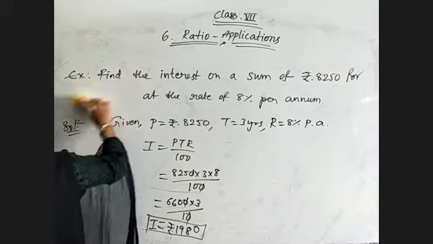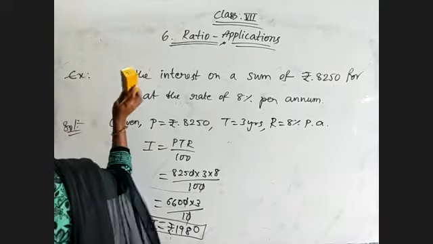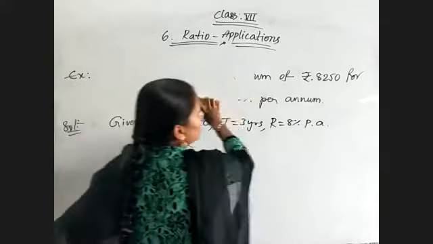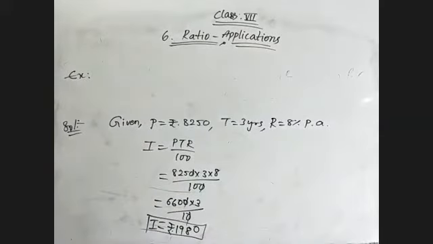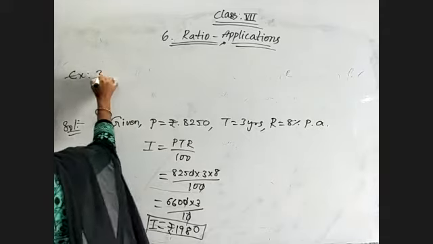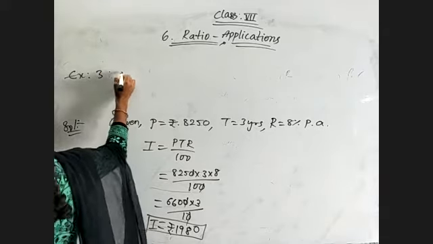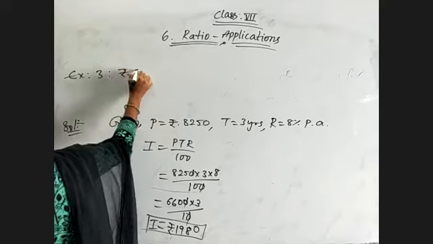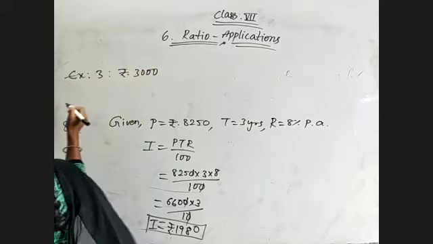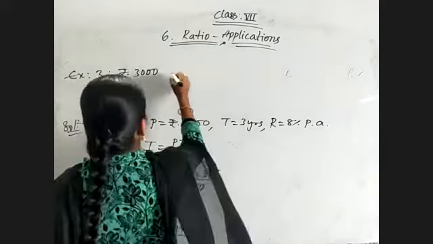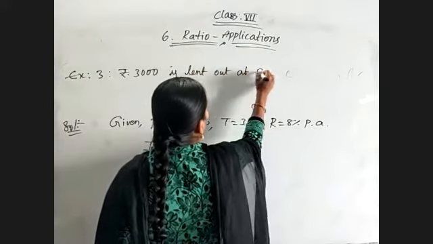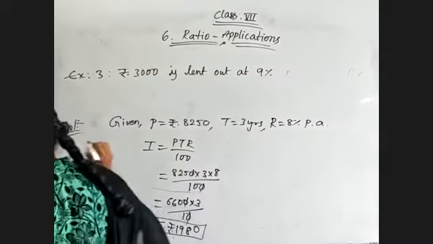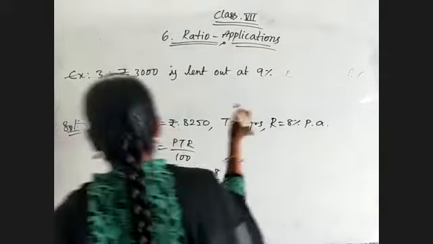Now coming to the next example. Example 3. ₹3,000 is lent out at 9% rate of interest.